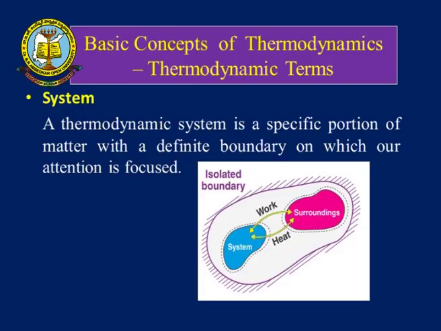If you want to define a system, we can say that a thermodynamic system is a specific portion of matter with a definite boundary on which our attention is focused. That means a system is the thing which we are going to study, focused on particularly one thing.